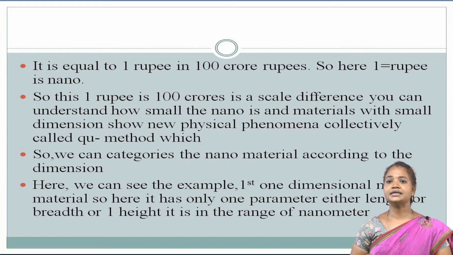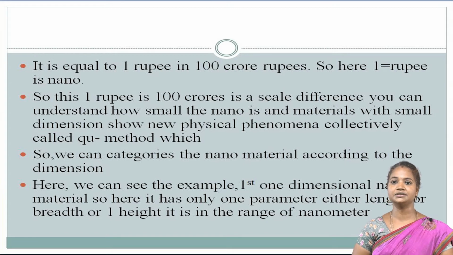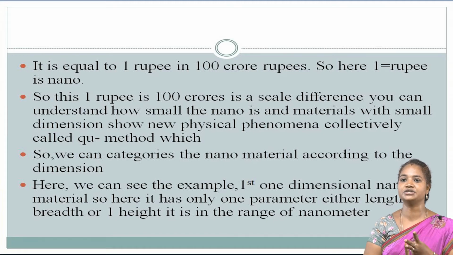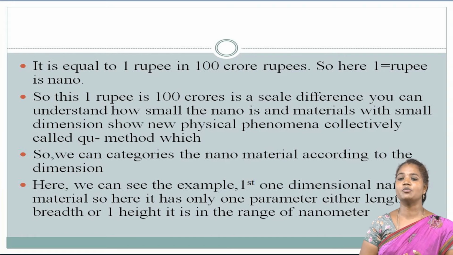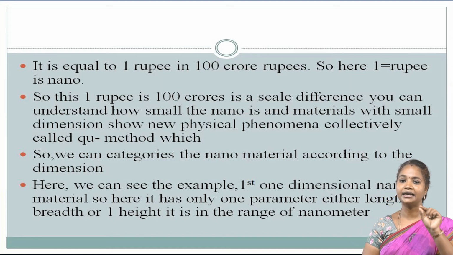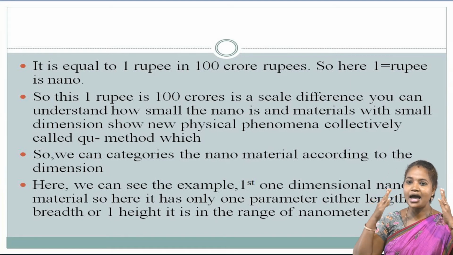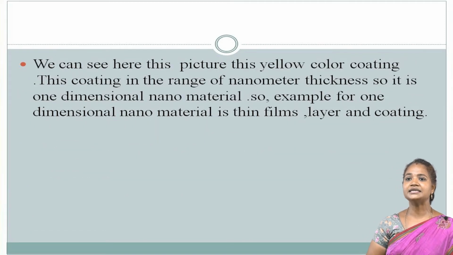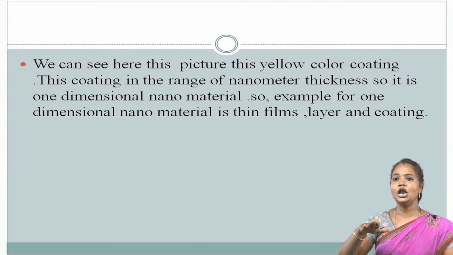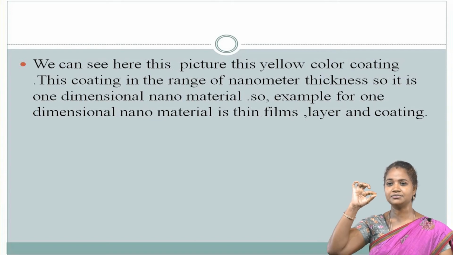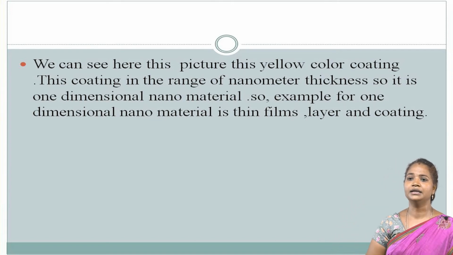We can categorize nanomaterials according to their dimensions. Here we can see examples of one-dimensional, two-dimensional and three-dimensional structures. First we discuss the one-dimensional nanomaterial. Here only one parameter, either length or breadth or height, is in the range of nanometers. We can see in this picture a yellow colored coating. This coating is in the range of nanometer thickness, a very small thickness.